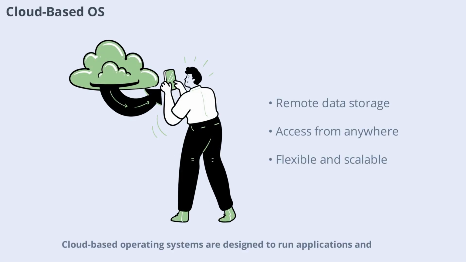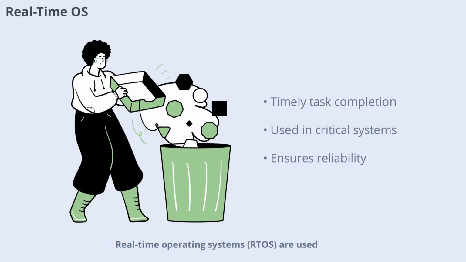Cloud-based operating systems are designed to run applications and store data on remote servers rather than local devices. Examples include Chrome OS and some enterprise solutions. These systems offer flexibility, scalability, and easy access from anywhere with an internet connection, making them ideal for modern, mobile workforces. Real-time operating systems, RTOS, are used in environments where timely processing is critical, such as medical devices, industrial machines, and robotics. RTOSs guarantee that tasks are completed within strict time constraints, ensuring reliability and safety in mission-critical applications.